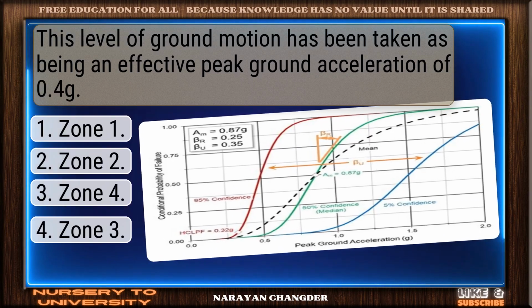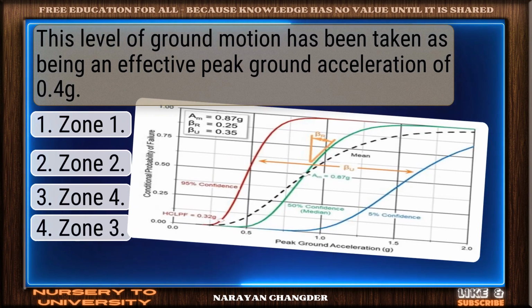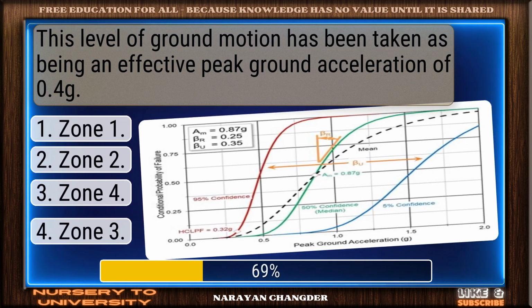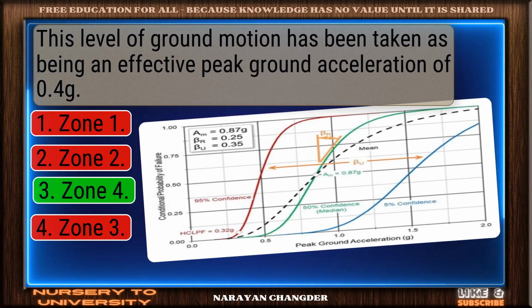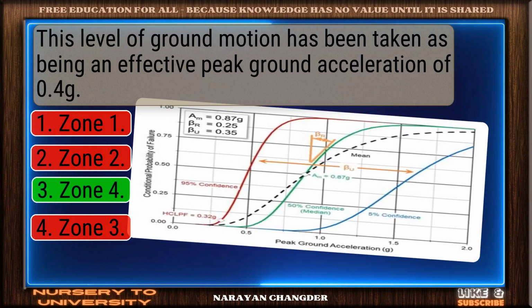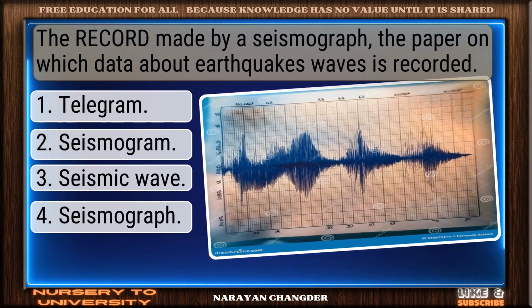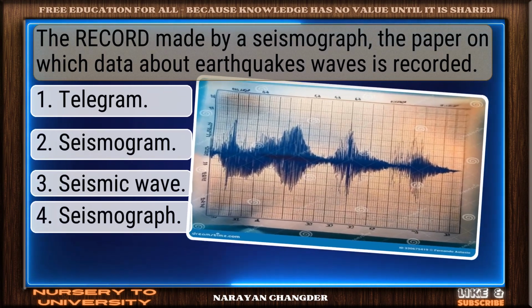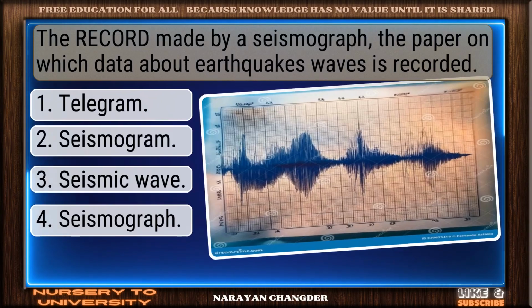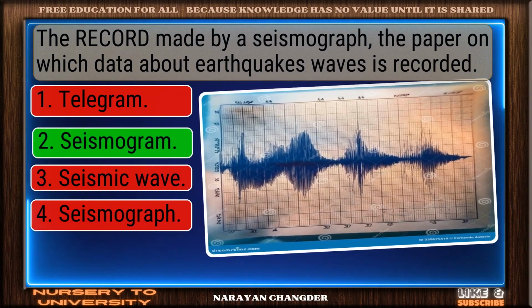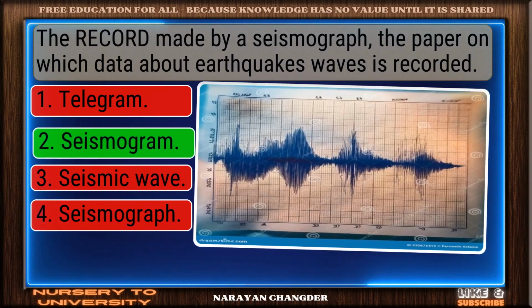This level of ground motion has been taken as being an effective peak ground acceleration of 0.4 g. Clear logic. Your choice, Zone 4, is sound and 100% true. The record made by a seismograph, the paper on which data about earthquakes' waves is recorded. Valid point. Seismogram is true.